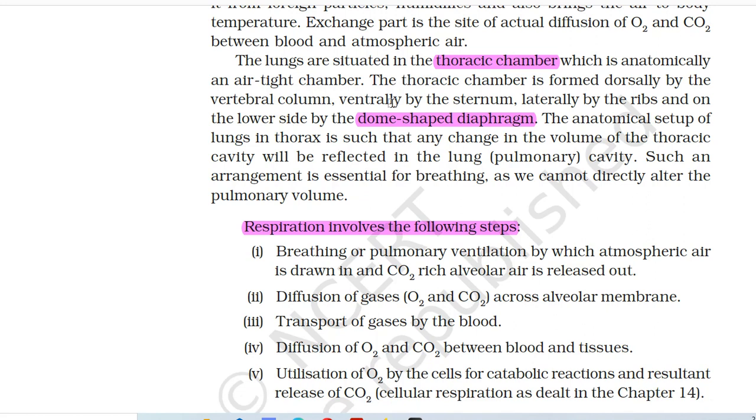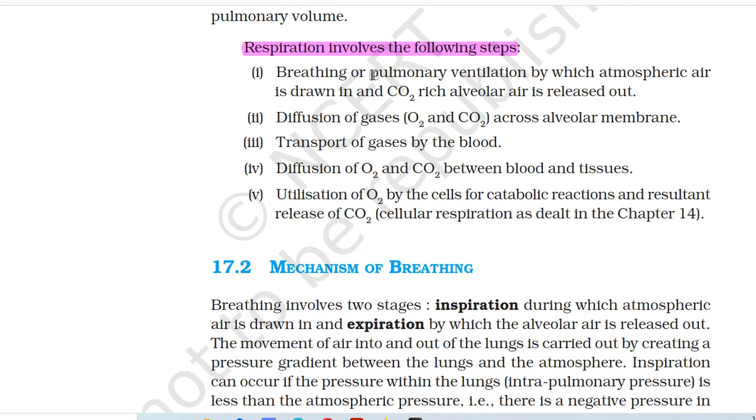The thoracic chamber is formed dorsally by the vertebral column, ventrally by the sternum, laterally by the ribs, and on the lower side by the dome-shaped diaphragm. The anatomical setup of lungs in thorax is such that any change in the volume of the thoracic cavity will be reflected in the lung, that is pulmonary cavity. Such an arrangement is essential for breathing, as we cannot directly alter the pulmonary volume. Respiration involves the following steps. First, breathing or pulmonary ventilation, by which atmospheric air is drawn in and CO2-rich alveolar air is released out.